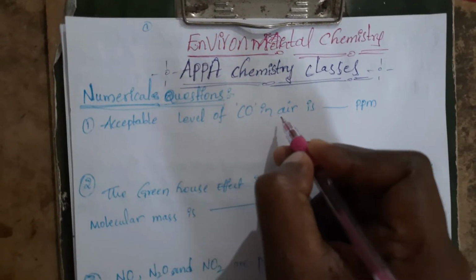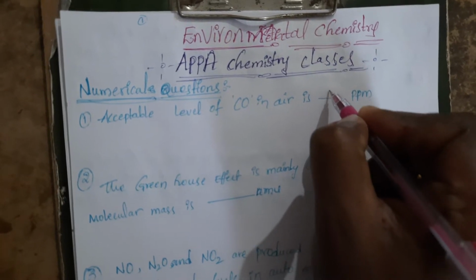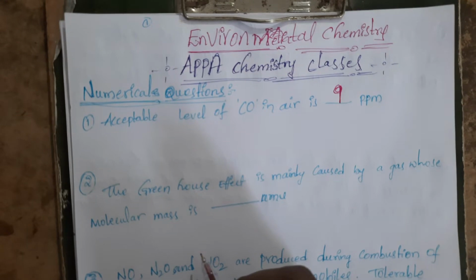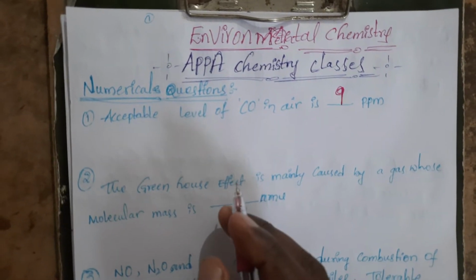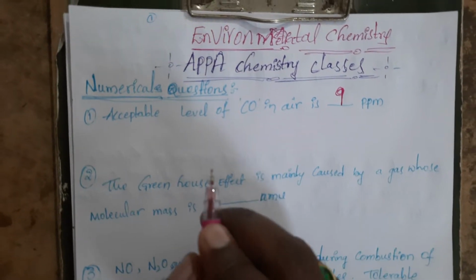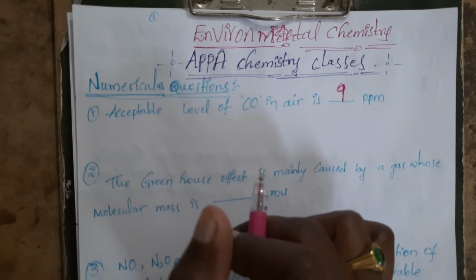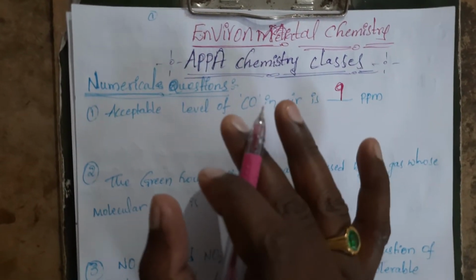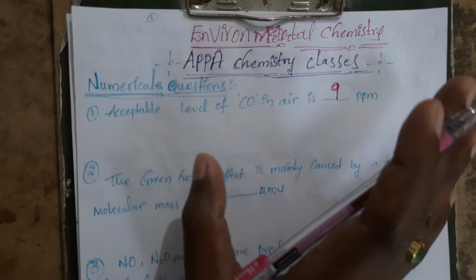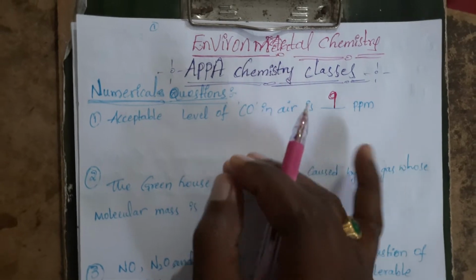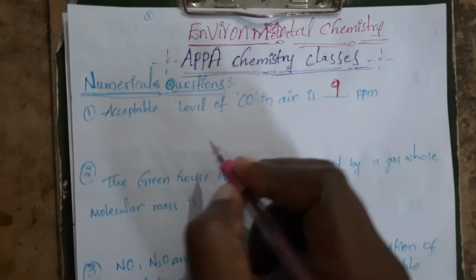The acceptable level of carbon monoxide in air will be how much? Its acceptable level is 9 ppm. If it is more than 9 ppm, it will cause adverse effects. If only 1 ppm of carbon monoxide is there, it is a desirable level and has no effect. But if carbon monoxide increases, then what happens?